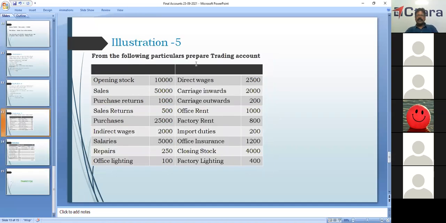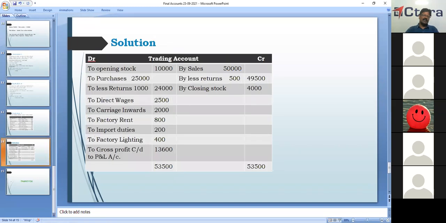Then carriage outwards is not a direct expense, it's an indirect expense. Even office rent is not a direct expense. Both are indirect expenses. This will be shown in the debit side of profit and loss account. Then you have factory rent. Factory rent is a direct expense. Factory rent will be shown here.